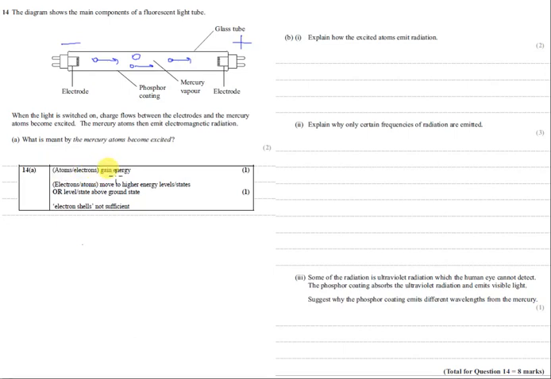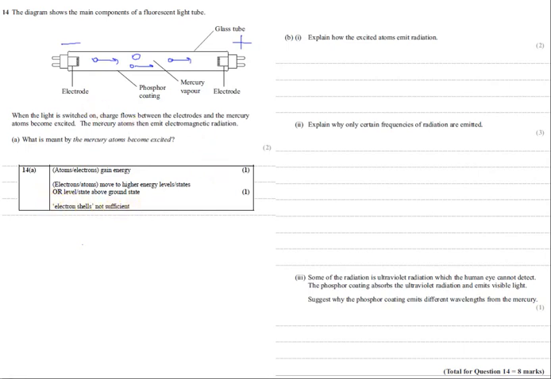Atoms gain energy. That means that the electrons move to a higher energy state, or you can say they move to a state above the ground state. Any state above the ground state is called an excited state. Keep in mind that saying electron shells is not sufficient.